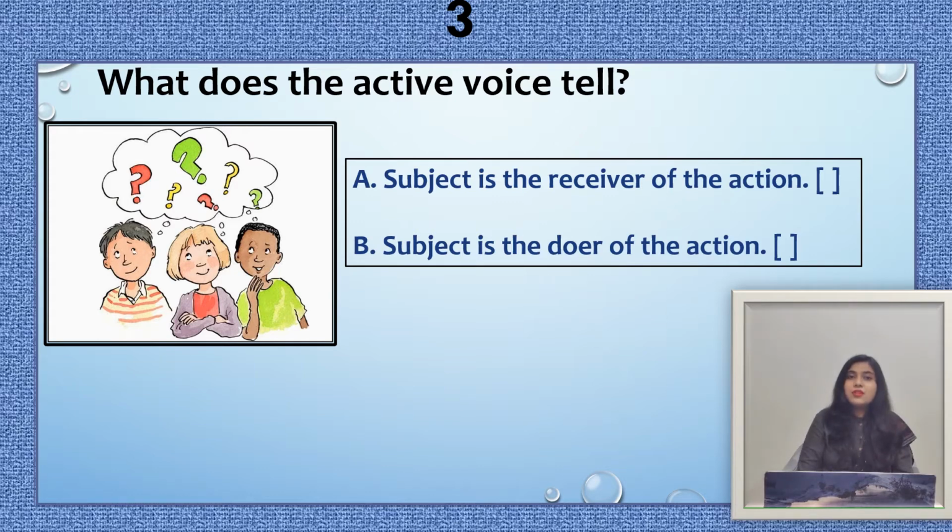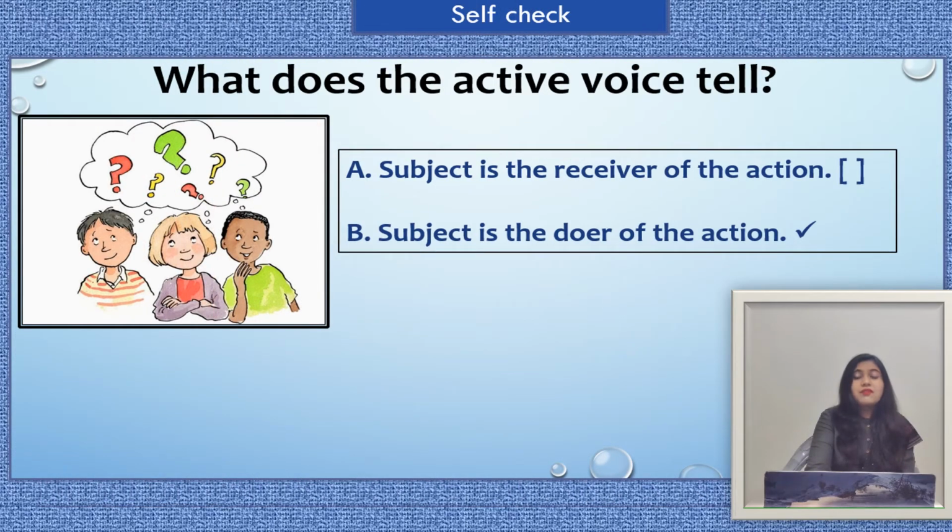Okay, now I am going to show you my answer card. And well done if you have said option B, because the active voice tells us that the subject is the doer of the action. So option B is the correct answer here.